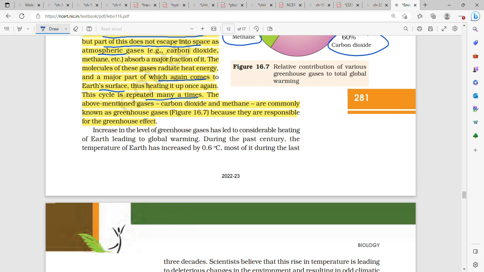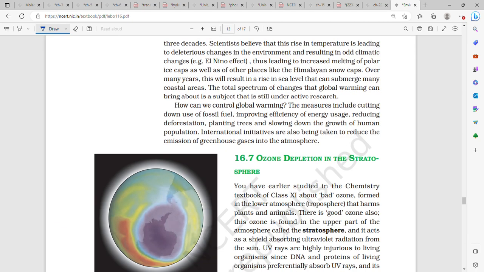Carbon dioxide and methane are called greenhouse gases because they are responsible for the greenhouse effect. Increasing levels of greenhouse gases led to considerable heating of the earth, leading to global warming. During the past century, the temperature of earth has increased by 0.6 degrees Celsius, most of it during the last 3 decades. Scientists believe that this rise in temperature is leading to deleterious changes in the environment and resulting in odd climate changes, which is called the El Nino effect.